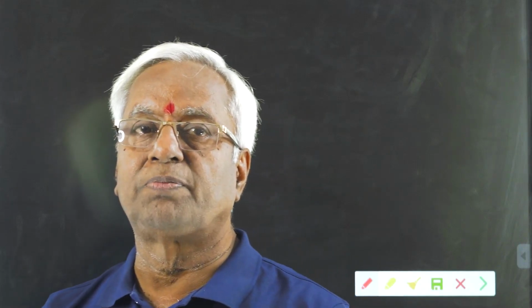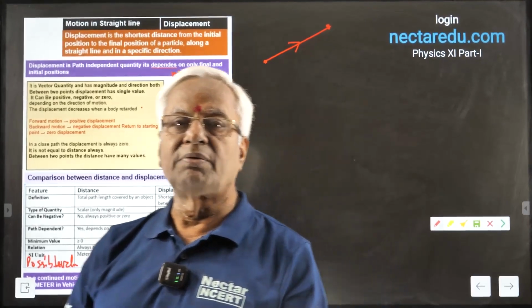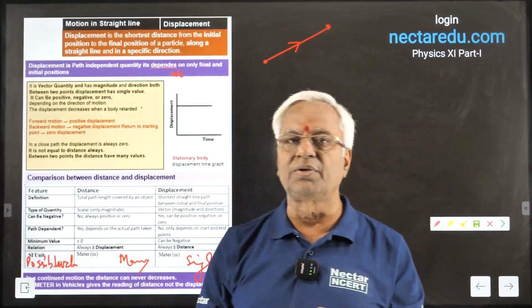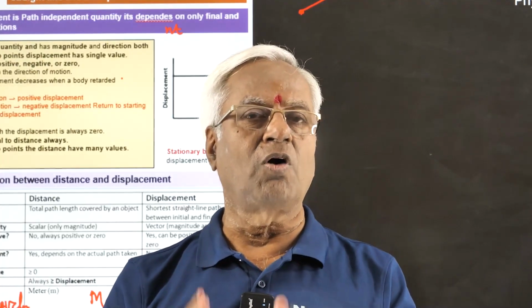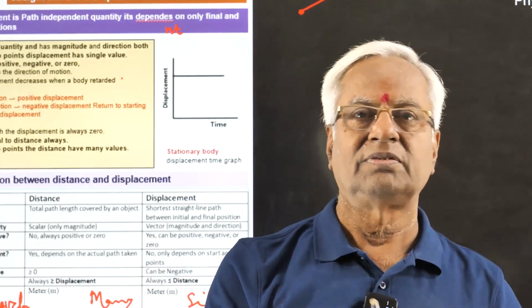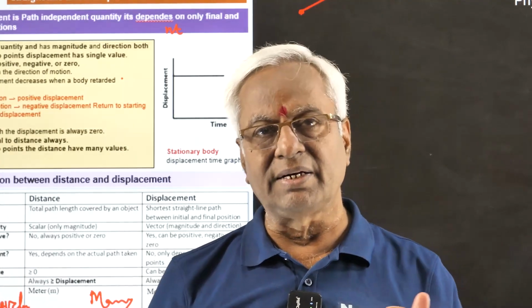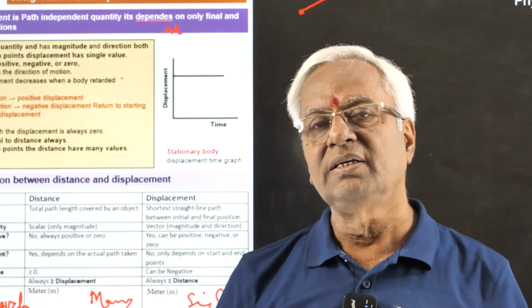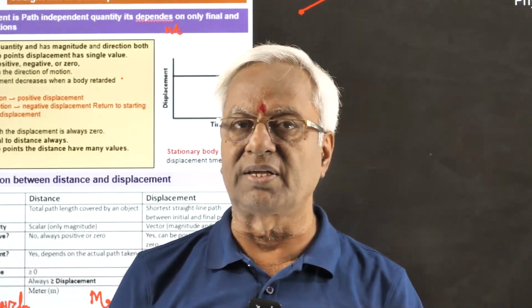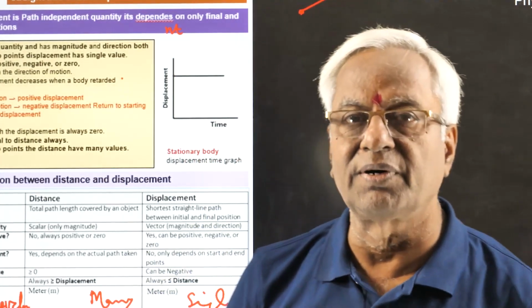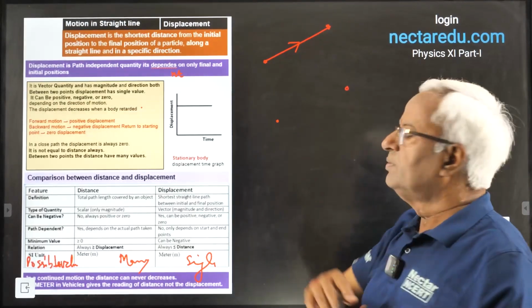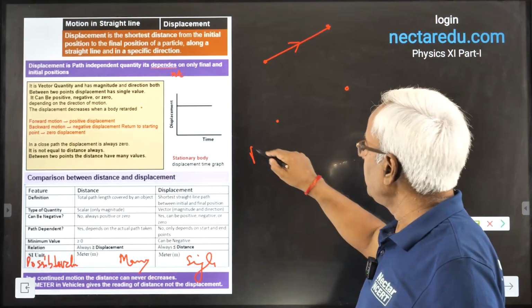Distance is always positive. If some object is in motion, the distance can never be zero. If someone is walking, someone is moving, even if you have a bike and you are going somewhere with the bike, your distance will always increase. Remember, when motion is taking place, distance can never decrease. You just choose those 2 points, say A and B.